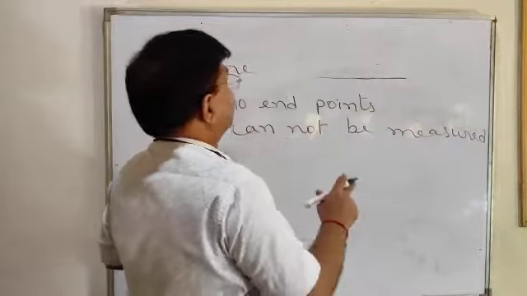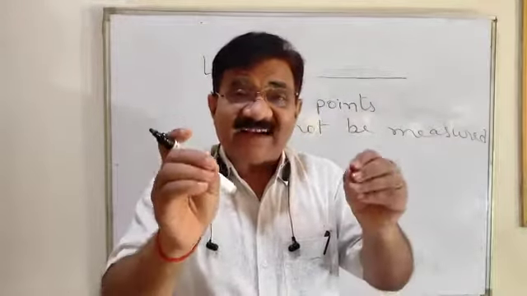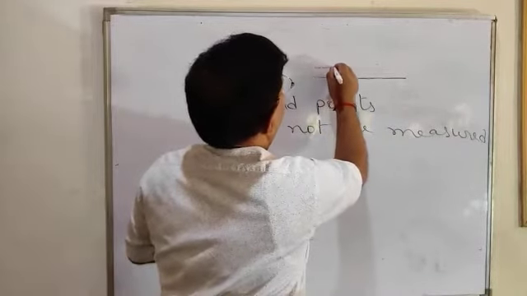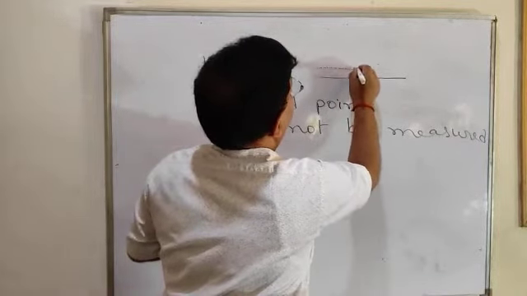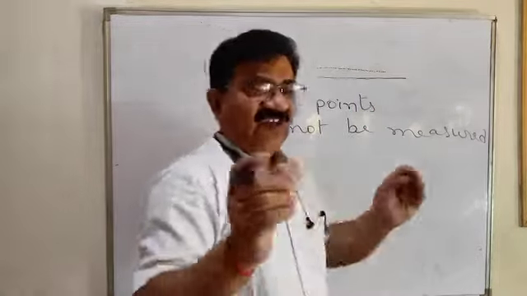It can't be measured. No breadth. Keep in mind, it is a collection of points. Many points are collected and became a straight line. So it is a collection of points.